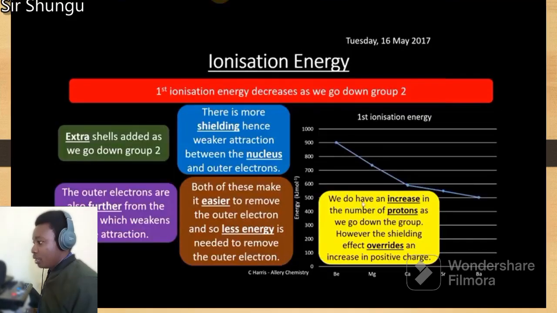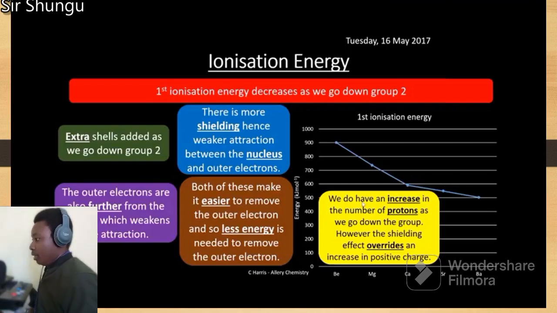Something to note is that we are also increasing the number of protons going down the group, so the nuclear charge is actually increasing. However, there are two counter effects which offset this increasing positive charge. Though it's increasing, something is reducing the effect of this charge, which is the shielding effect, due to the many electrons.